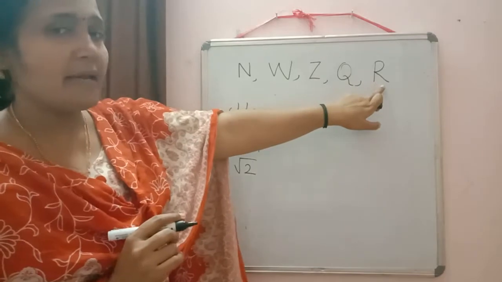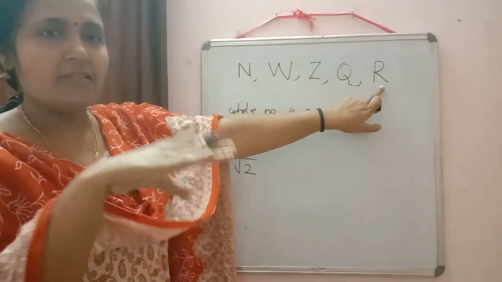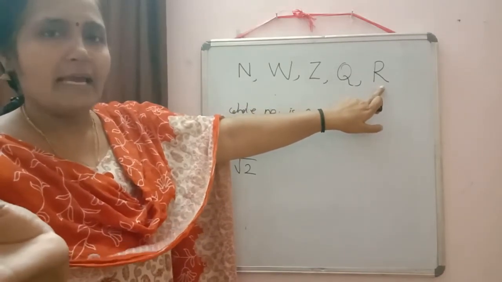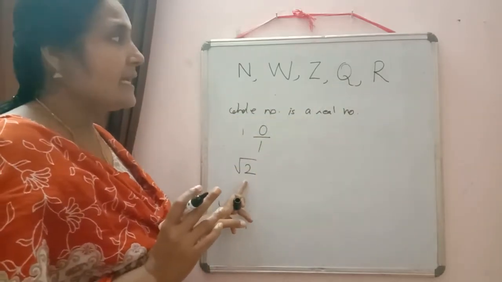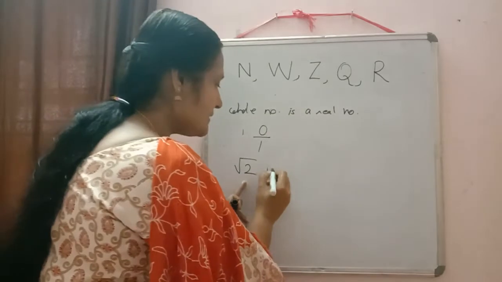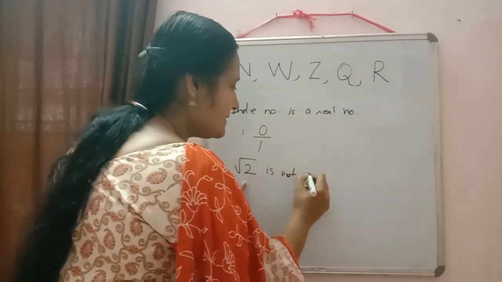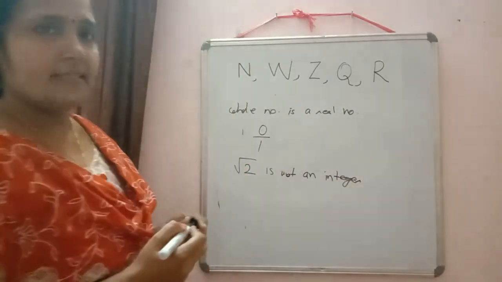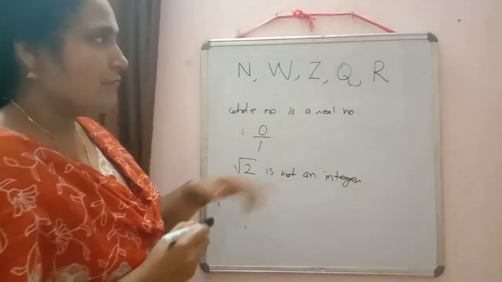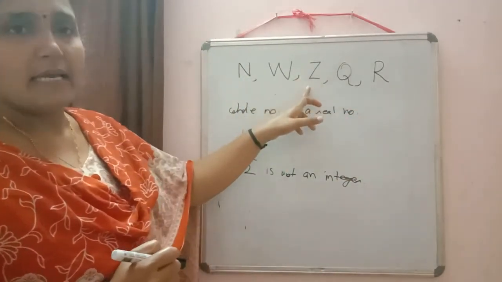The real numbers are the set of rational numbers together with the set of irrational numbers. So here we wrote root 2. Root 2 is an irrational number, but root 2 is not an integer. So we cannot say every real number is an integer.